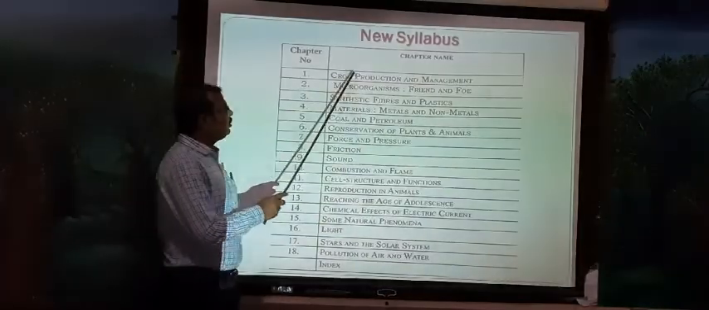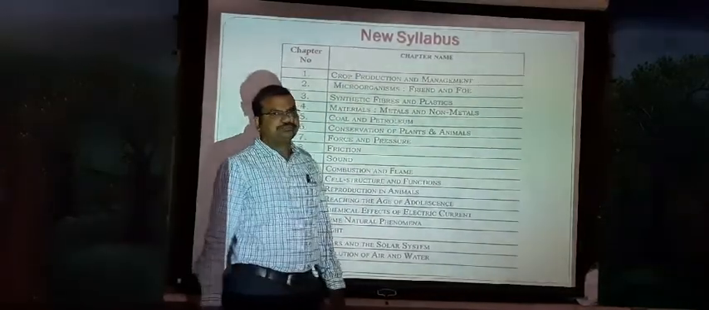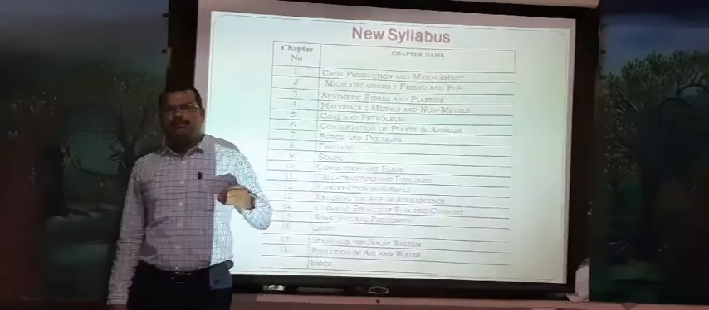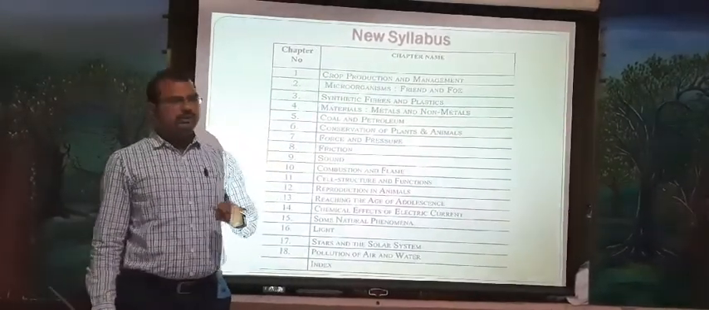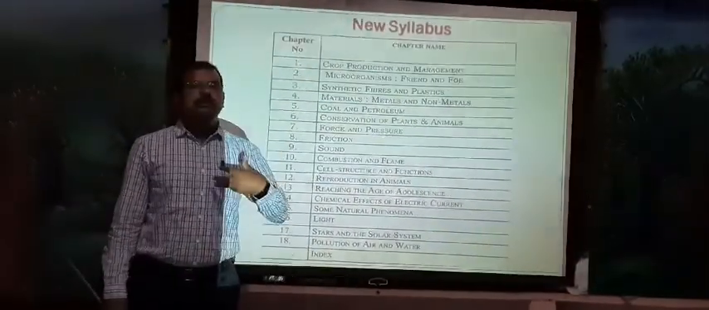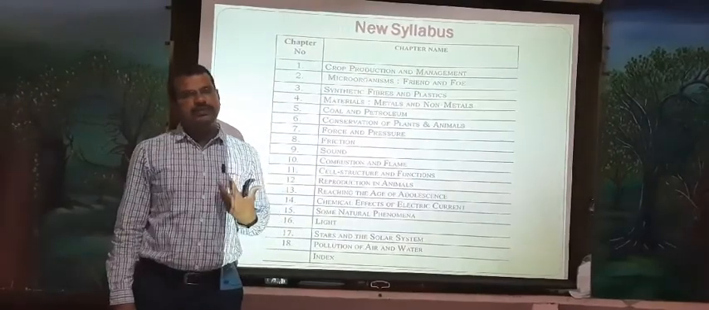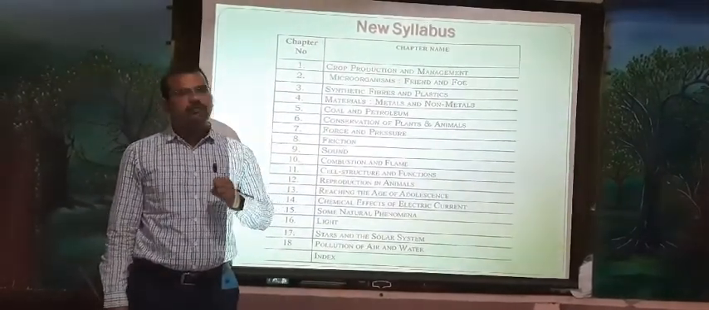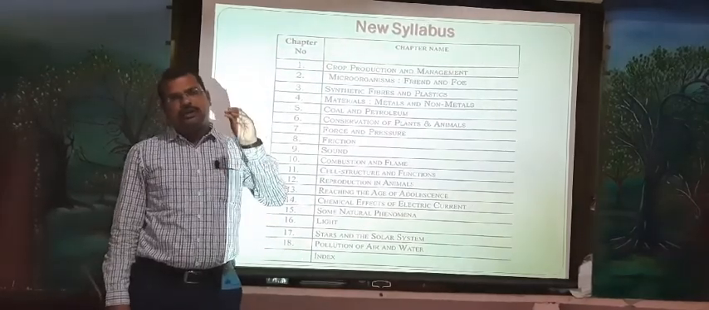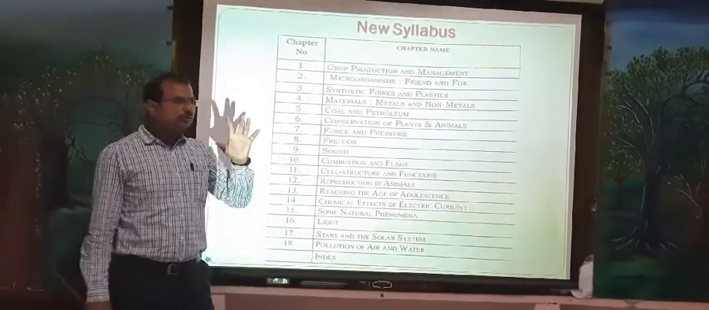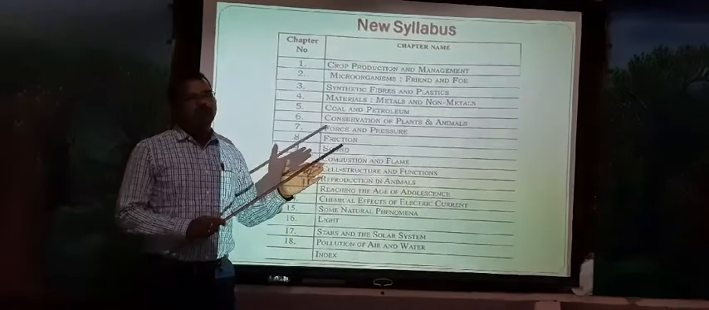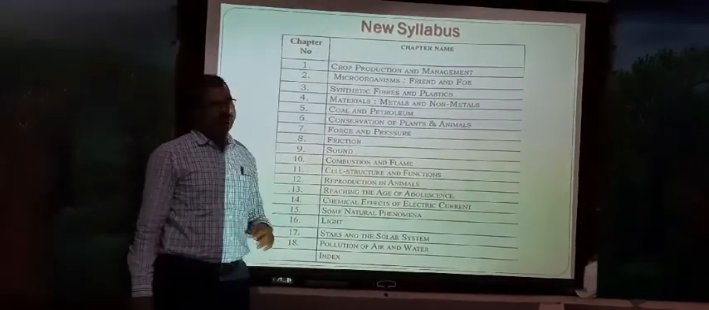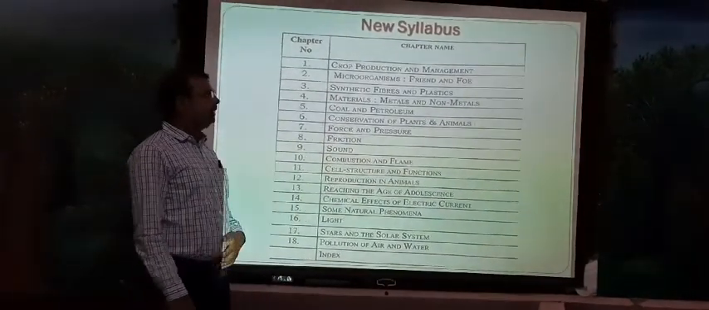First one, crop production and management. It is completely based on agriculture. How the production takes place in the fields, how they are managing it, and what methods they are following for the production of crops. We are going to discuss that completely in this first chapter, called crop production and management.